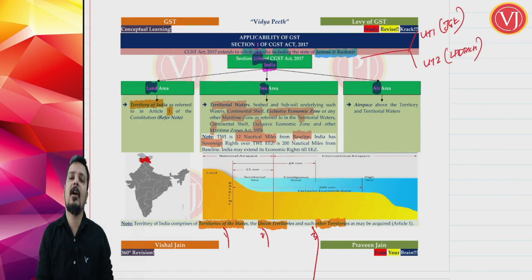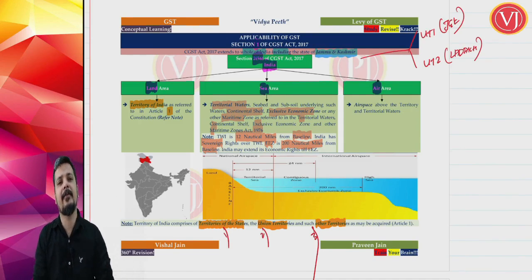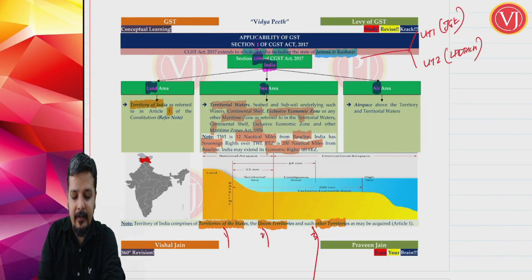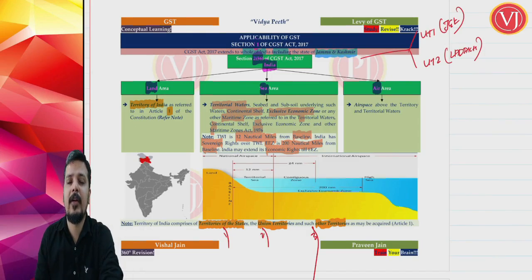And when, friends, you talk about exclusive economic zone, it is 200 nautical miles. Again, starting from the baseline, not from 12, starting from the baseline, it is 200 nautical miles. India has got economic rights over exclusive economic zone.